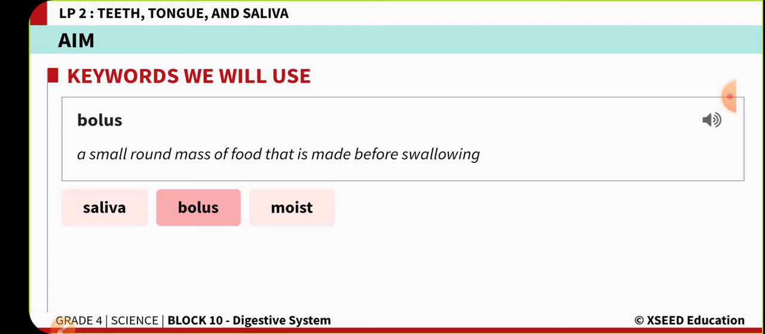Now the second keyword, that is bolus, a very small round mass or a ball of food that is helpful in the swallowing process. Bolus. A small round mass of food that is made before swallowing.